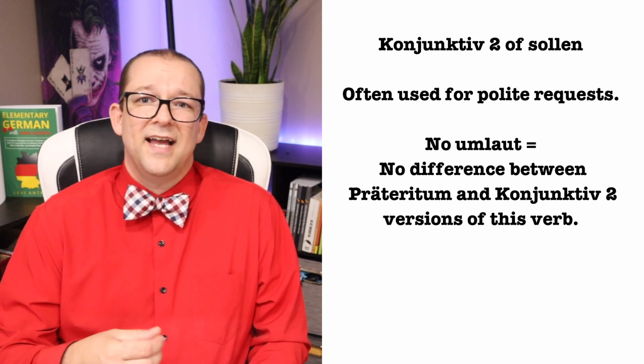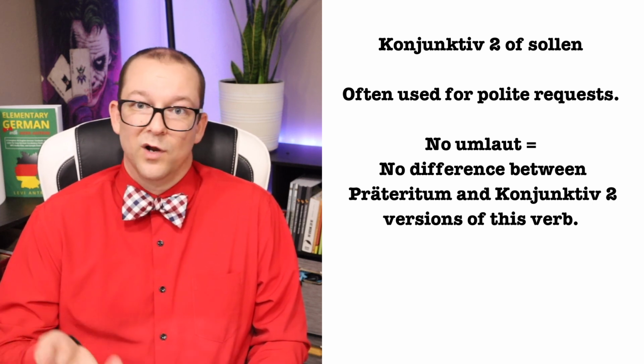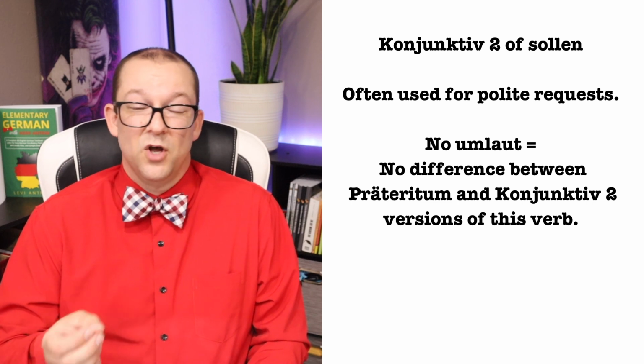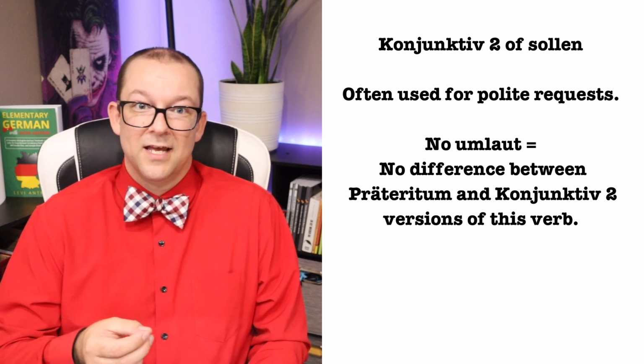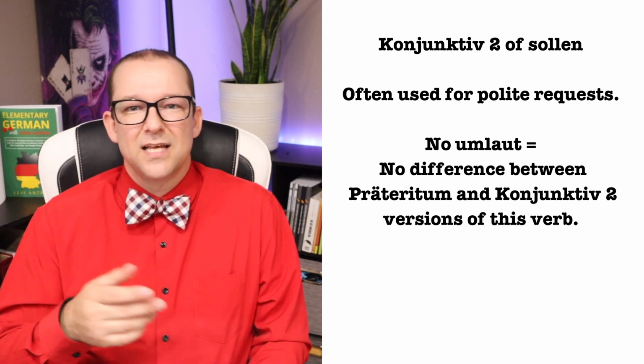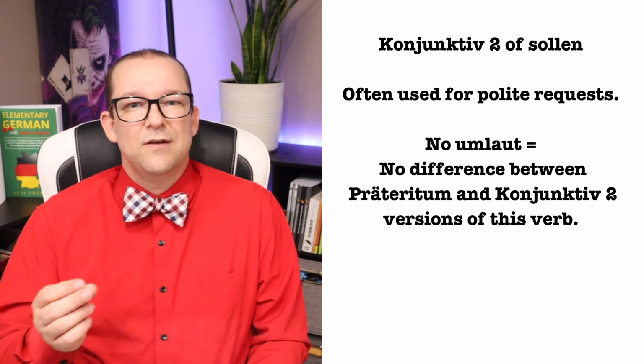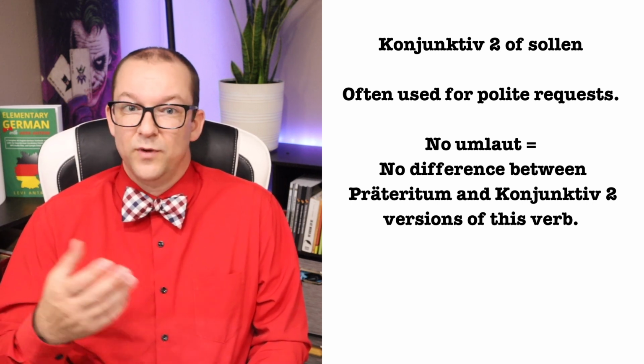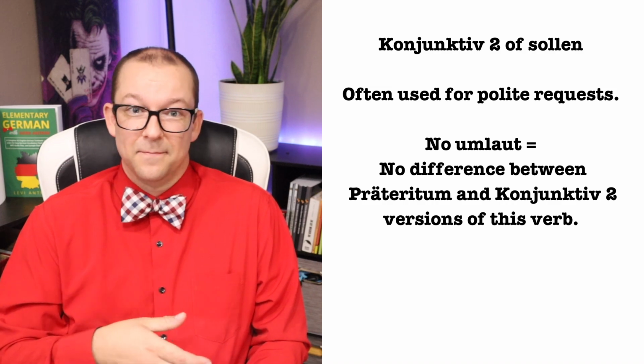The Konjunktiv 2 has long been associated with polite requests. It is exactly what sollen does in the Konjunktiv 2. You can tell someone what they should do. This looks exactly like the past tense, but context is king here. It allows us to readily recognize the difference between past and Konjunktiv 2. There's also a bit of a who cares factor involved with sollen in the Konjunktiv 2. In the end, does it matter if you're saying he shouldn't go or he shouldn't have gone? Not really. Here are a few examples.